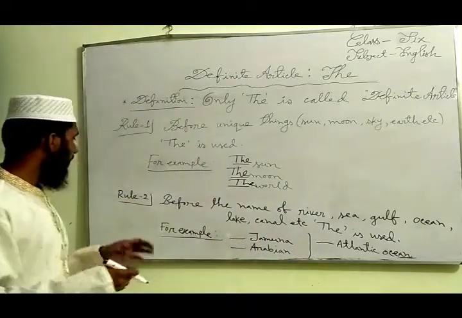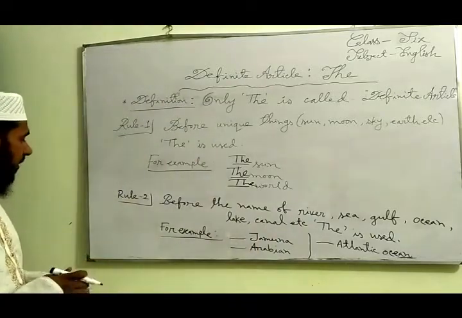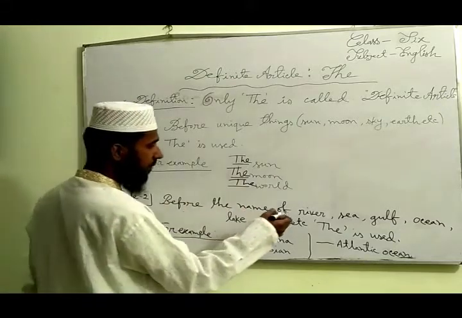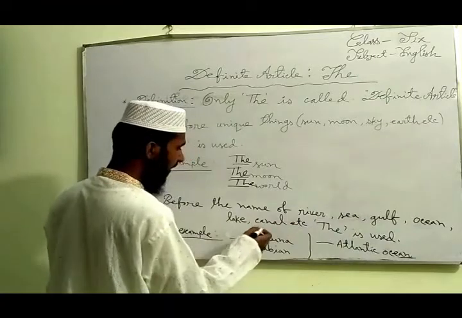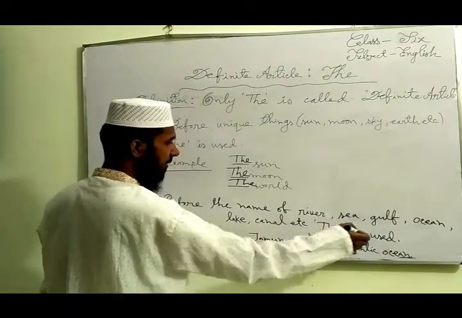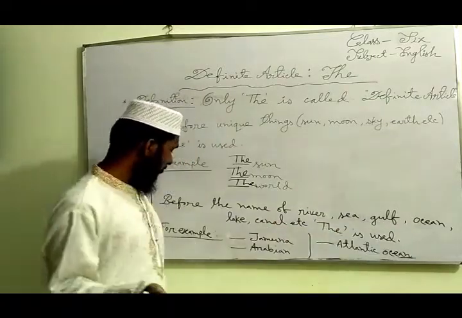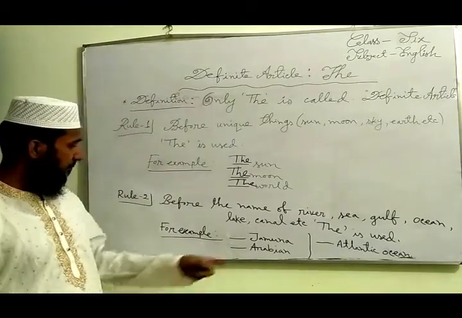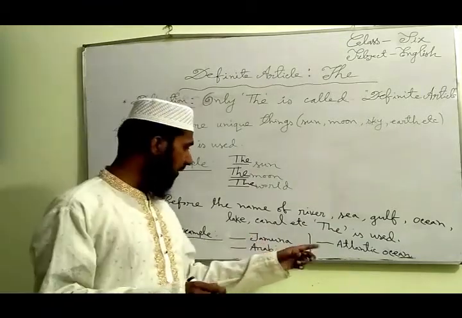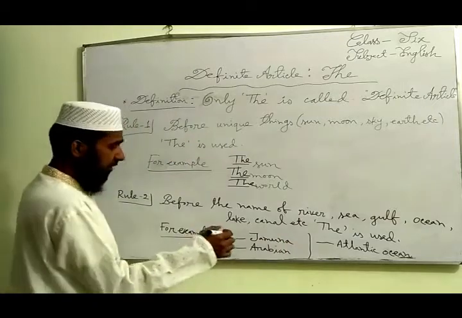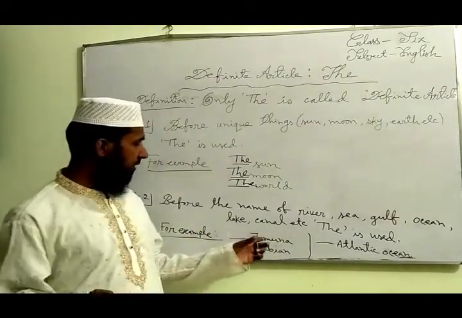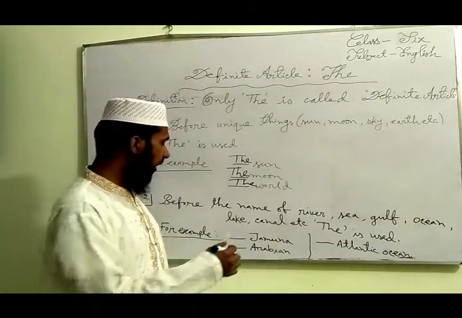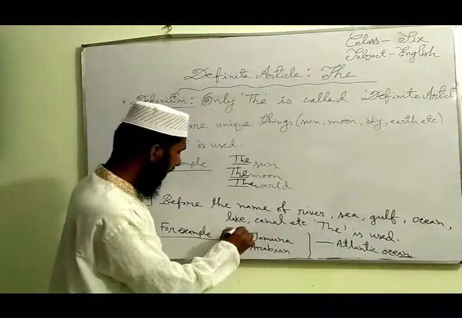Now, notice rule 2. Before the name of a river, sea, gulf, ocean, lake, canal, etc., the is used. Dear students, notice I have given 3 examples here. At first, notice the word Jamuna. We know Jamuna is the name of a river, so we have to use the here.